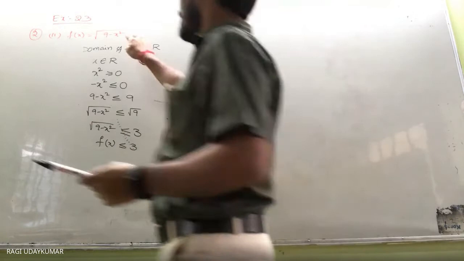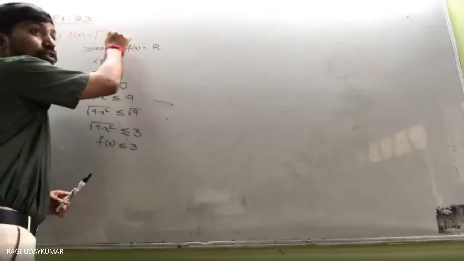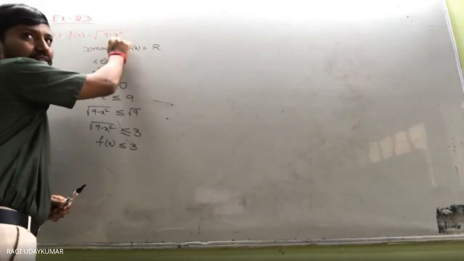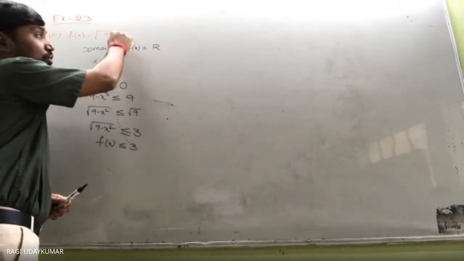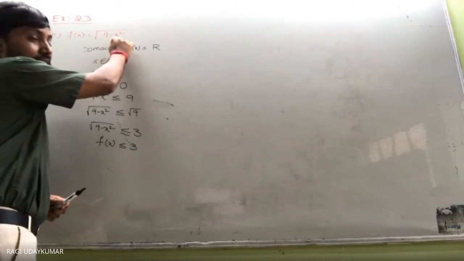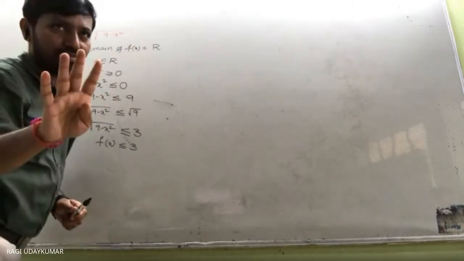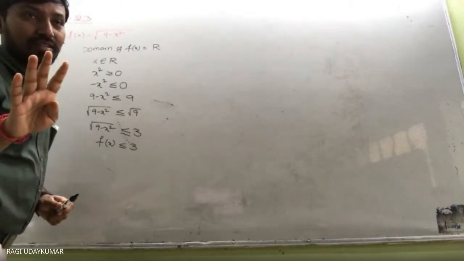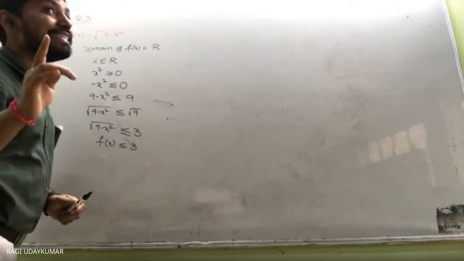हाँ, x स्क्वायर वैल्यू 9 से ज्यादा हो गया. सपोज if x square value is more than 9, that is nothing but if I take x value 4, what do you get? 9 minus 16 आया.